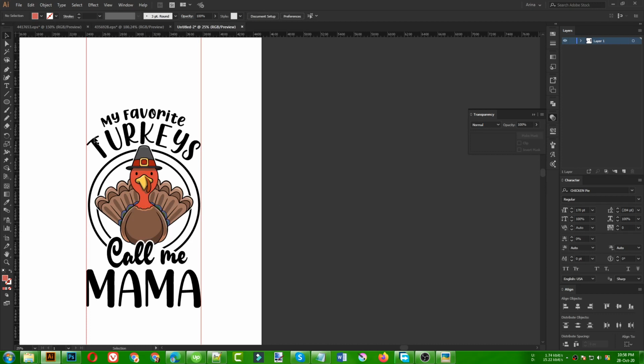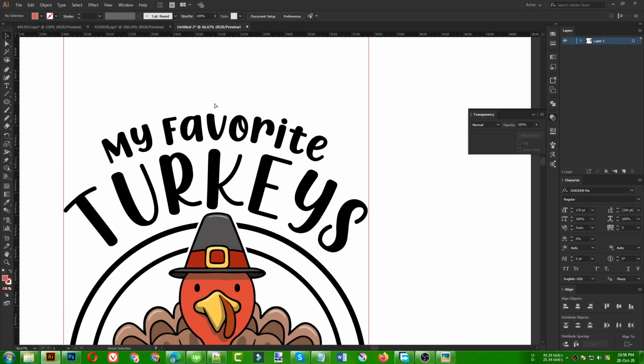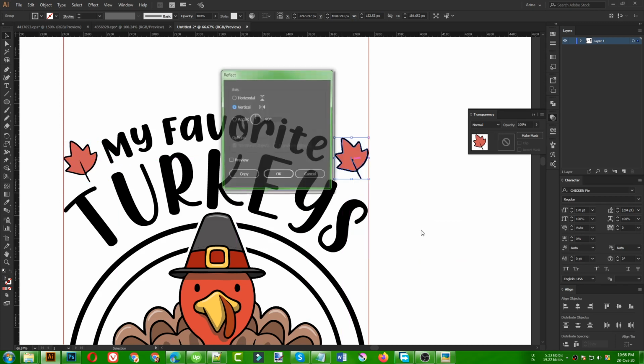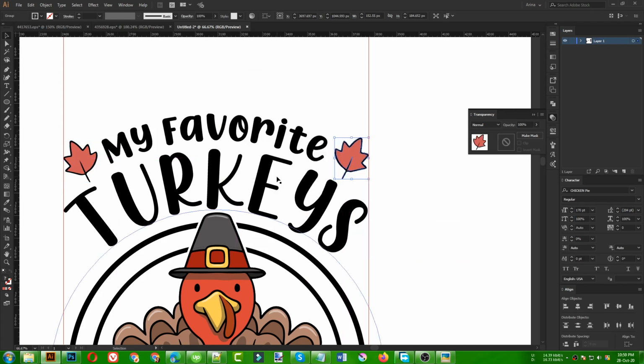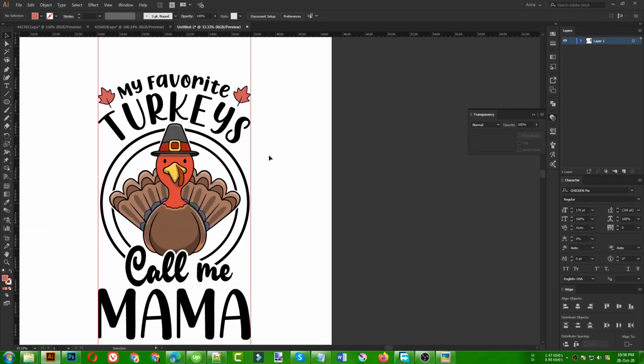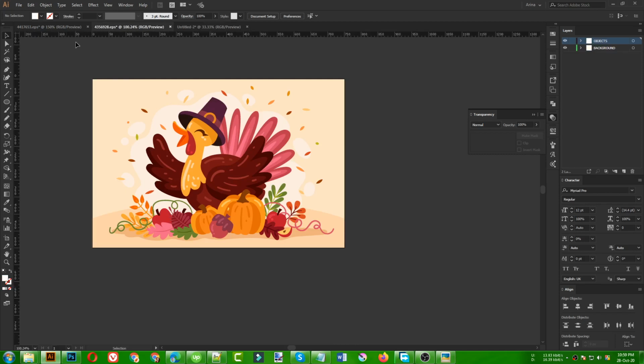You really need to learn how to work with vectors, because without learning vector work, you are not going to become a good designer. So try to work with premium vectors a lot, try to practice with them. It is really easier to work with premium vectors. So that part is done.